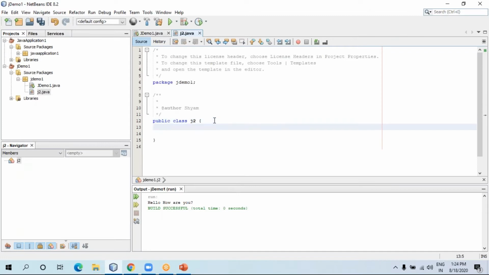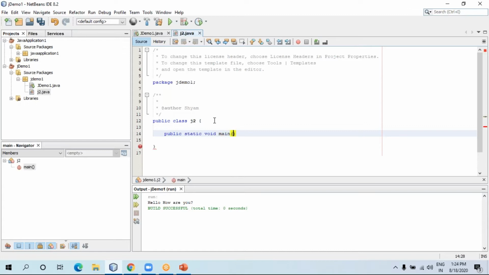So as I told, what you have to write over here? public static void main and String args. Why is it so long, and what is the meaning of public static void main and String args? As I told, I'll explain it later on. But right now, just mug it up. You have to write this public static void main along with the String args.